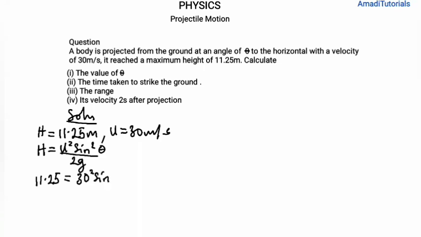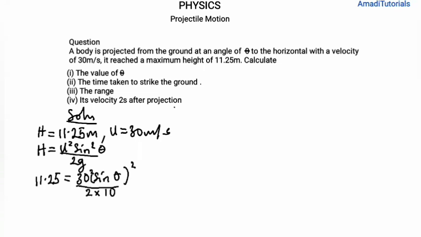This sine squared, a lot of students always substitute it wrongly. Sine squared theta means you first evaluate sine theta. Whatever is the value for sine theta, you now square it. Not the other way around, where you first square the value of theta before you now find the sine. That's not how it's done. So that's sine theta, you put it in brackets, all squared, divided by 2g. That's 2 times what? 10.